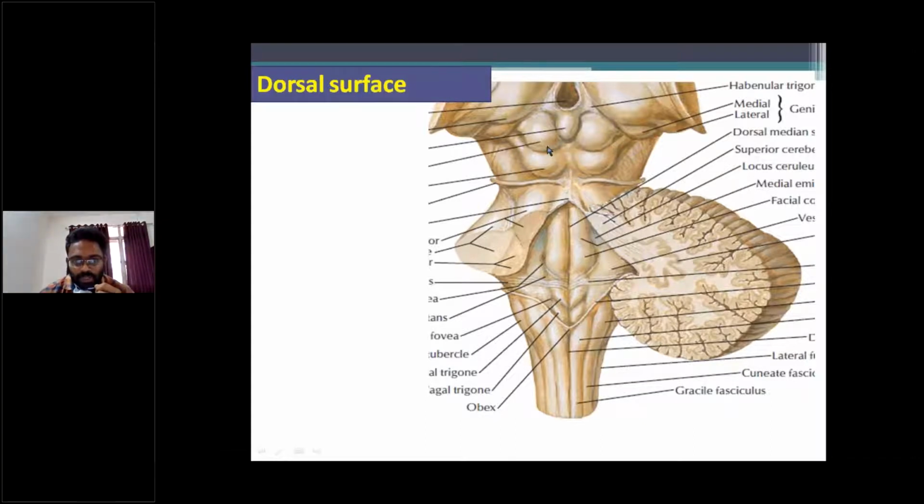Between the two superior and two inferior colliculi, identify this sulcus, called the cruciform sulcus.